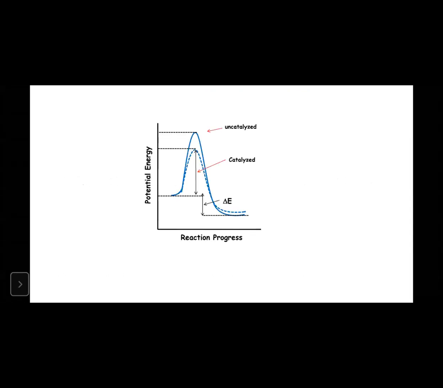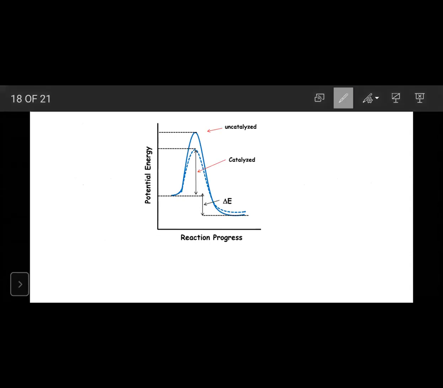And just imagine, look at the image here. Can you see my screen? Yes, sir. Look at this. This is the uncatalyzed reaction path, and this is with the presence of catalyst. So look at the reaction path. What is the role of catalyst?